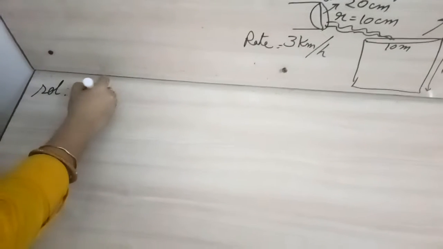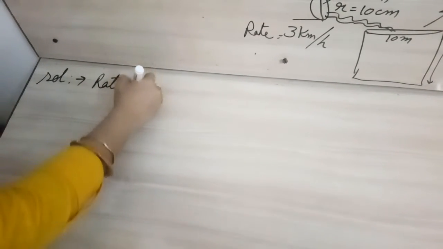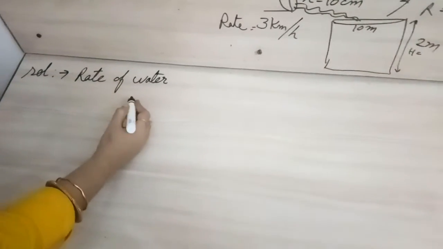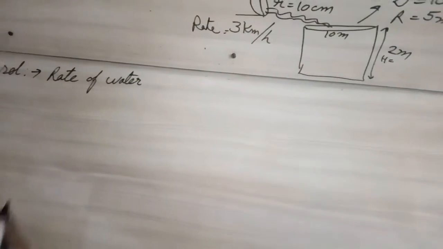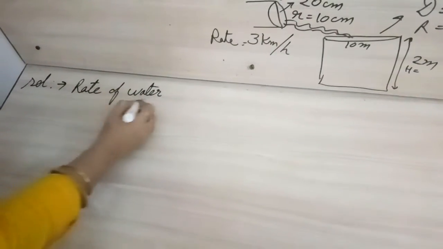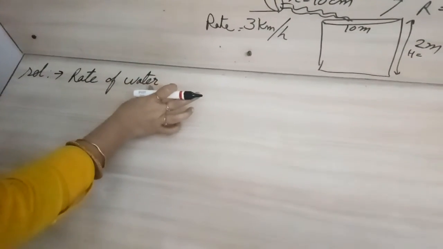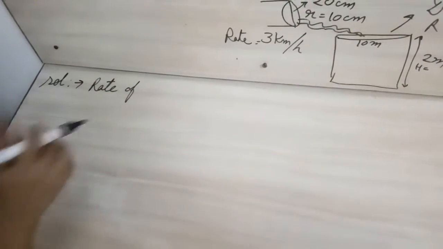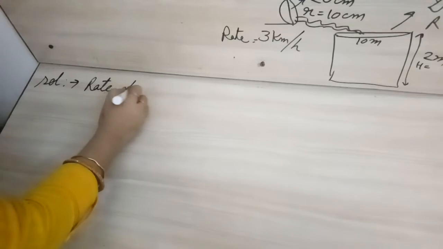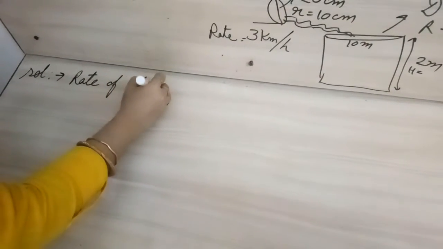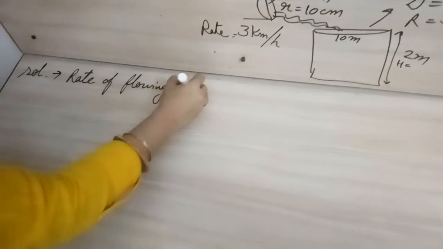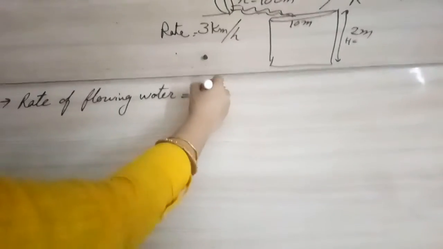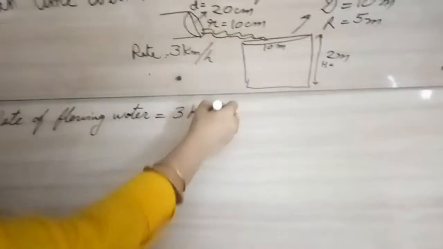Now see, it is given the rate of flowing water. Water is continuously flowing from the pipe. The rate of flowing water is equal to 3 kilometer per hour.